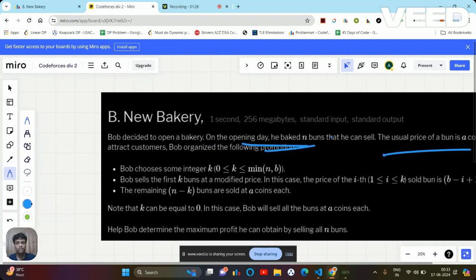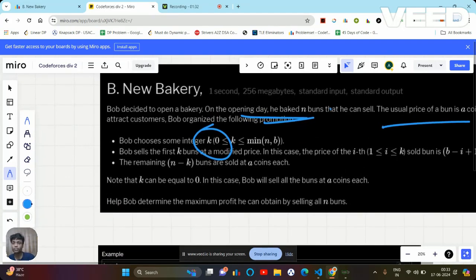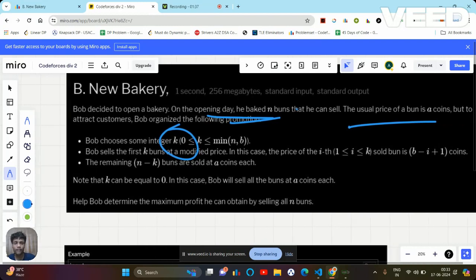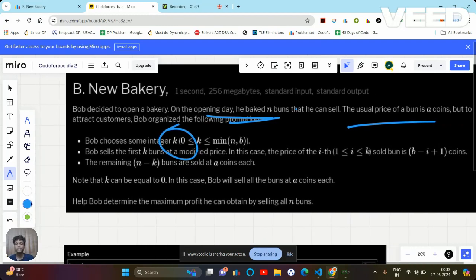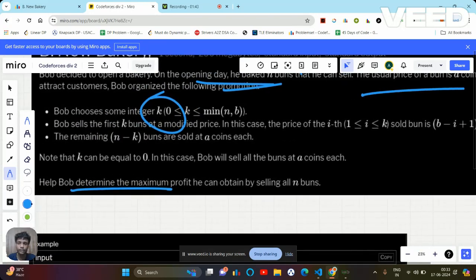But to attract customers, he will first select some integer k, and he will sell the first k buns at a modified price, and after that he will sell at the original price. The rest of the n minus k buns he is going to sell at A coins each.